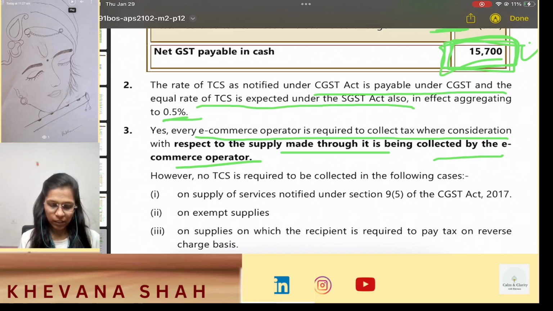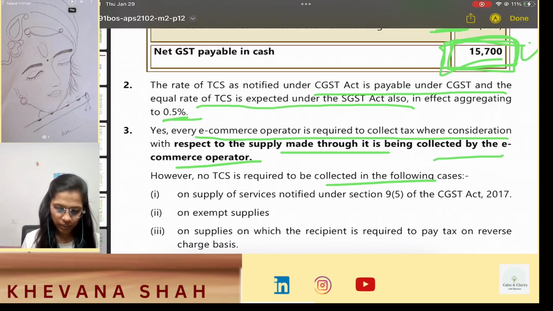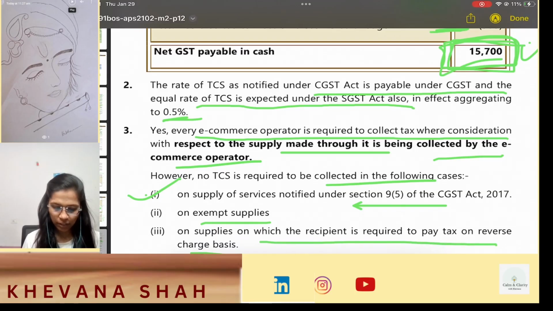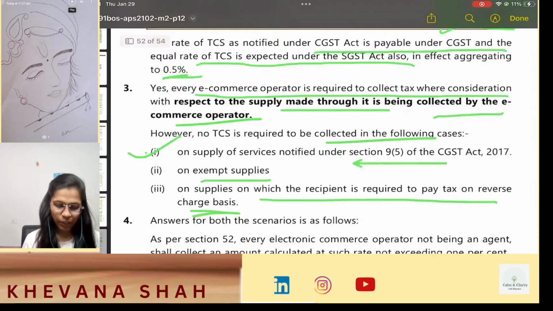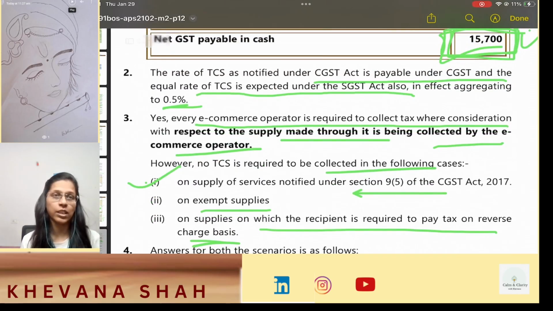But there are three exceptions to this. No TCS is required to be collected in the following cases: on supply of goods or services notified under section 9(5) of the Act, on exempt supplies, and on supplies on which the recipient is required to pay tax under reverse charge mechanism. So in these three cases, the ECO is not liable to collect tax.